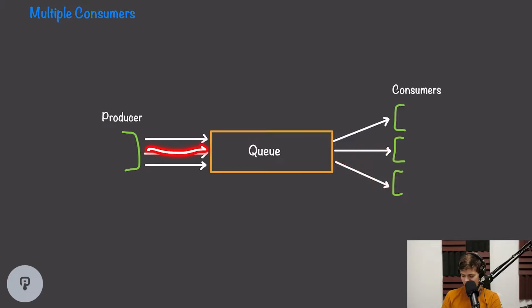So when a message is delivered by a producer, it'll get inserted into the queue. And then when a consumer consumes that message, it'll actually get removed from the queue. This means that a message can only be delivered once because once it's delivered, it gets removed from the queue.